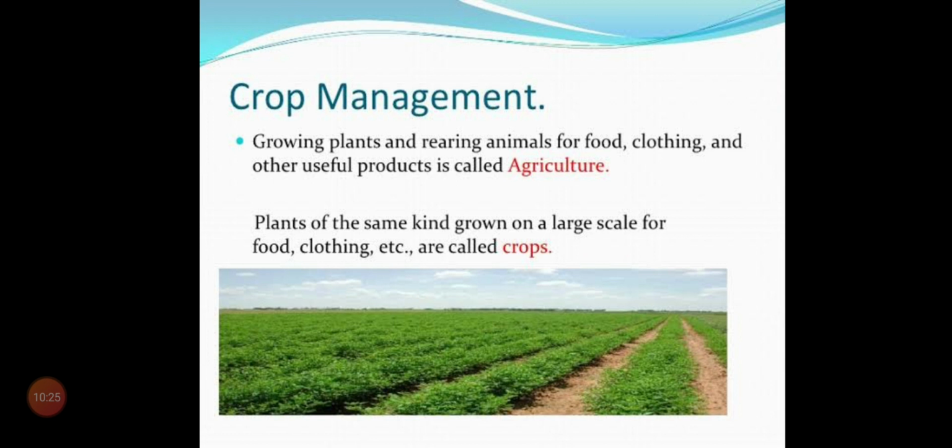For food, for clothing and other useful products. This is called agriculture. Plants of the same kind grown on a large scale for food, clothing, etc. are called crops. Okay, children.